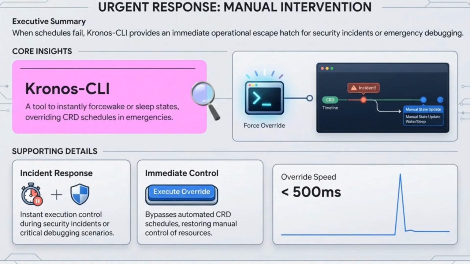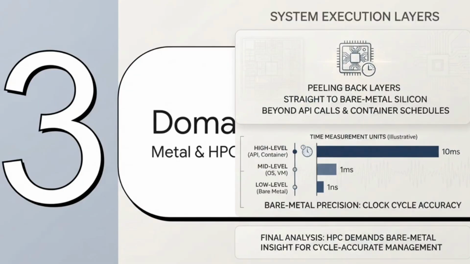Of course, aggressive automated scheduling always brings up a big question. What if you desperately need a resource right now? Well, they built an operational escape hatch for that, called the Kronor CLI. If you're dealing with a sudden security incident or an emergency debugging scenario, engineers can instantly issue a force wake or force sleep command. It completely overrides the automated CRD schedules, giving you back manual control of the execution state immediately. Now, let's peel back another layer and go straight to bare metal silicon.